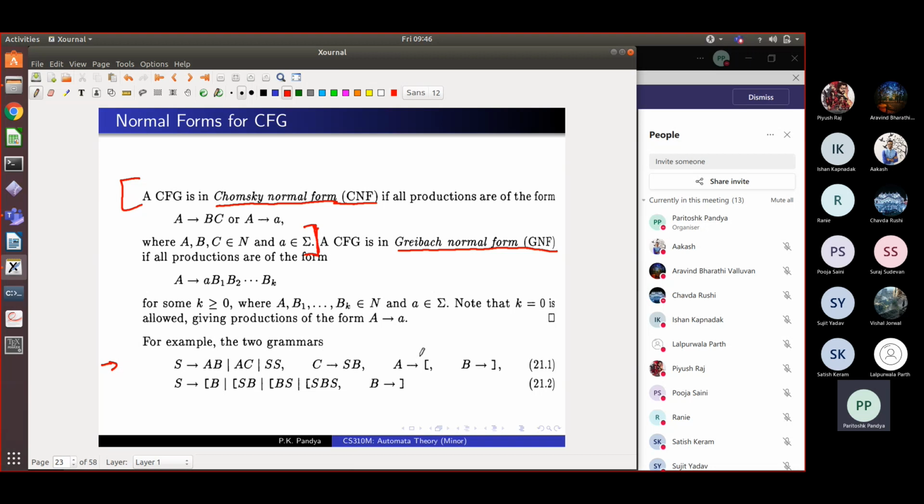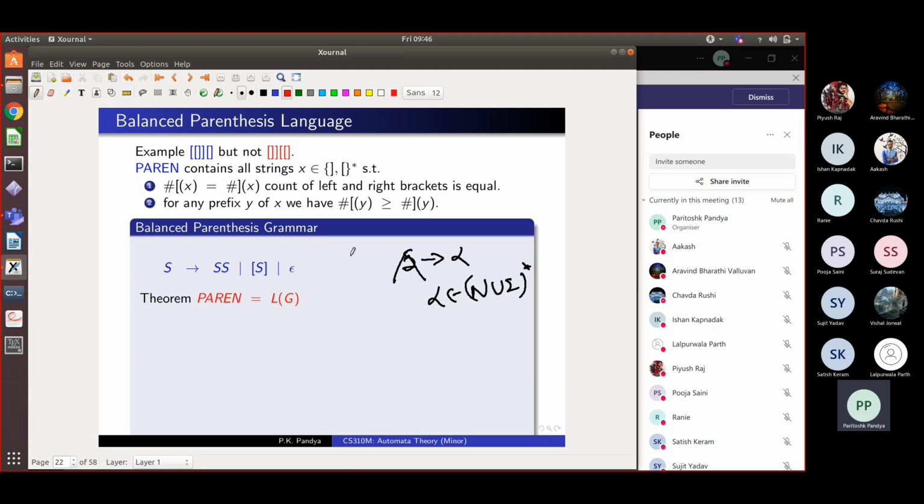You will be asked, given a grammar, is it in Chomsky normal form or not? And you should be able to decide. Is this grammar in Chomsky normal form?